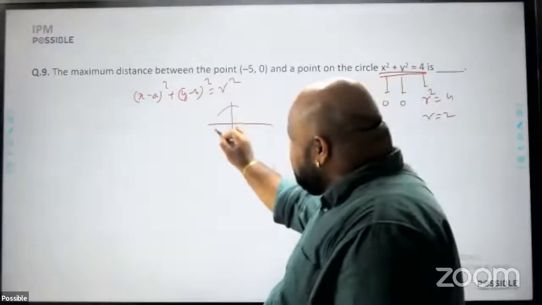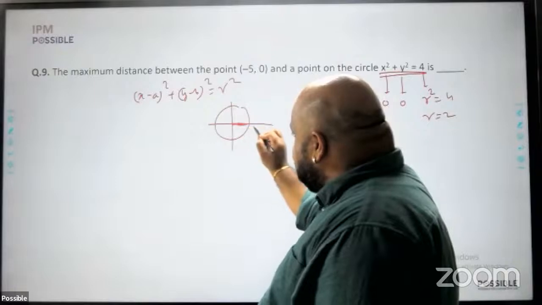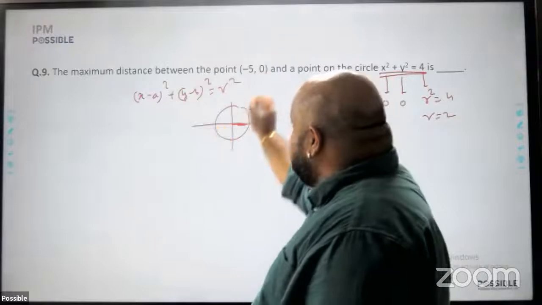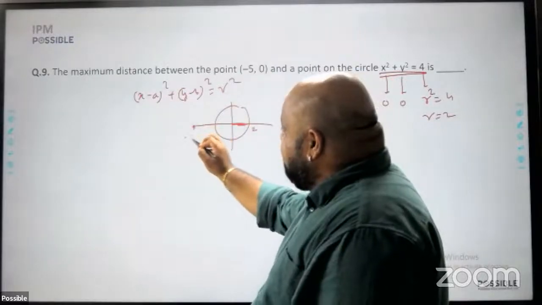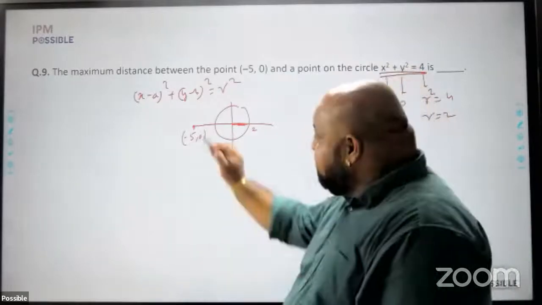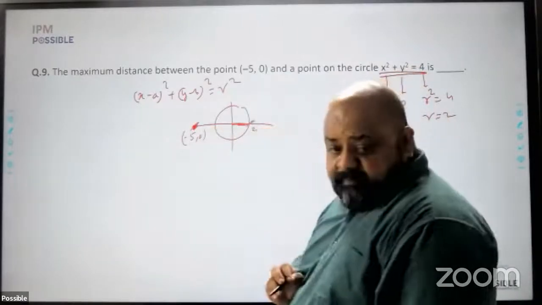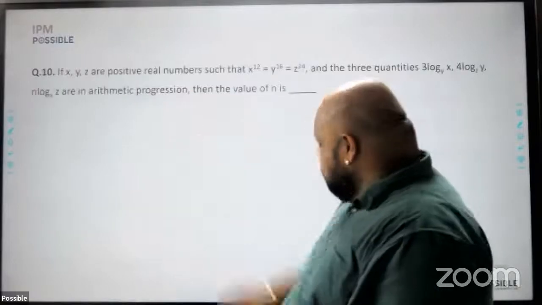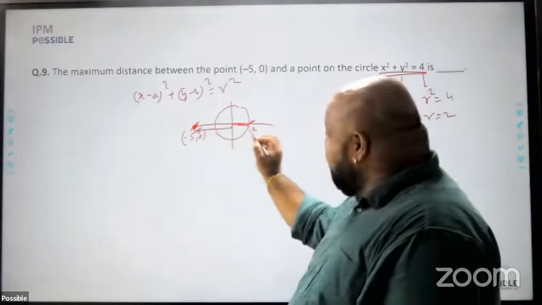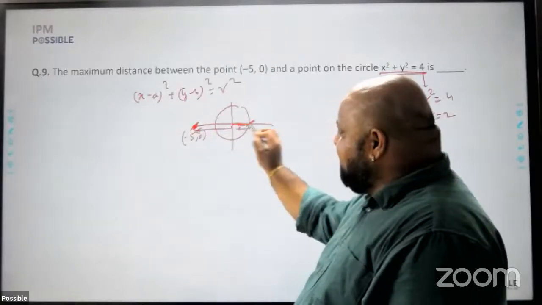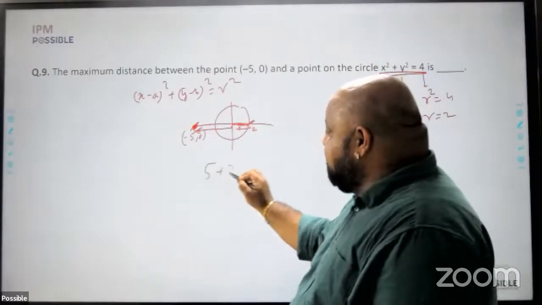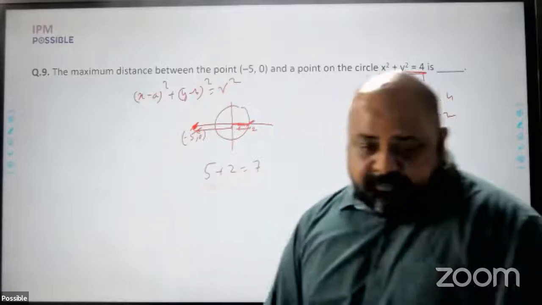So basically the circle is drawn something like this with a radius of 2. I have to find out the distance between point -5, 0. -5, 0 will be somewhere here. And a point on the circle at maximum distance. Obviously, the maximum distance will be of this point and this point. Right? And what will be the distance? The distance from here to the y-axis will be 5, and the distance from the y-axis to the point on the circle will be the radius 2. So therefore, the distance will be 5 plus 2, which is 7. And that is the answer.